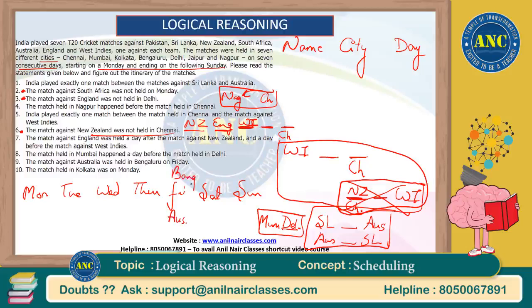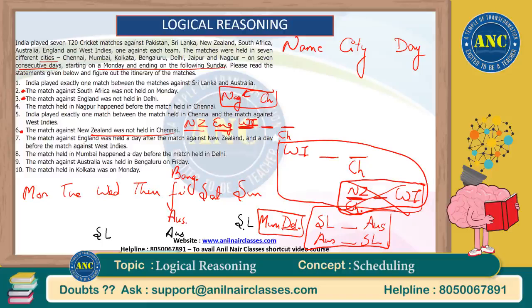Okay, and as we know, if Aussies is here, then one space and then Sri Lanka should be there. So Sri Lanka is having two options. Sri Lanka can go here, or Sri Lanka can go here as well. If Aussies is here, then Sri Lanka can go here or here, we don't know exactly.